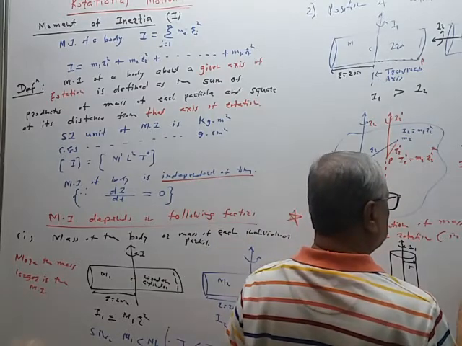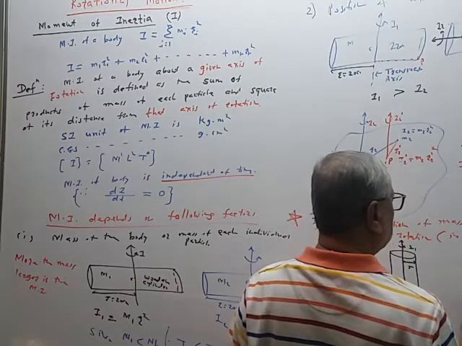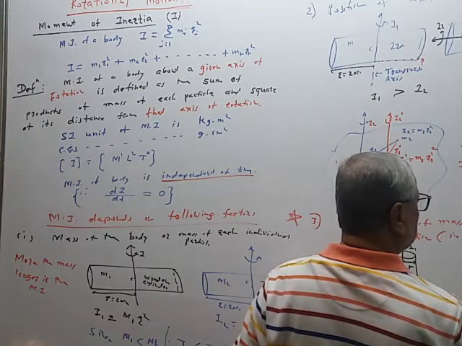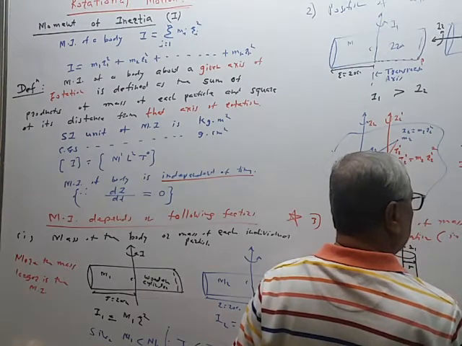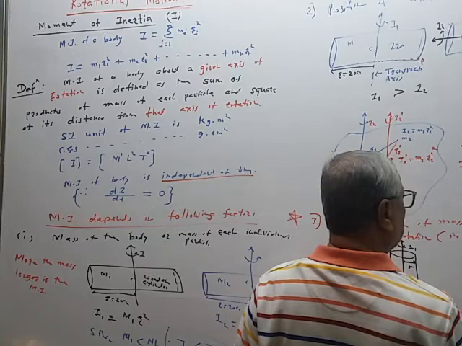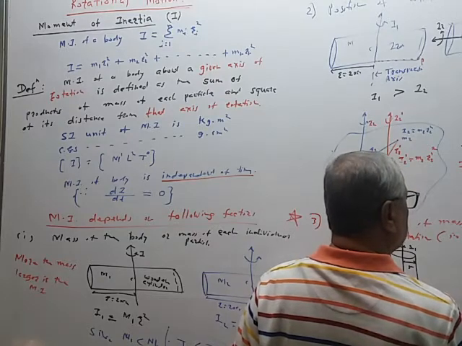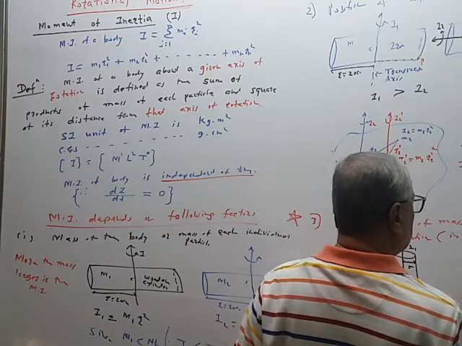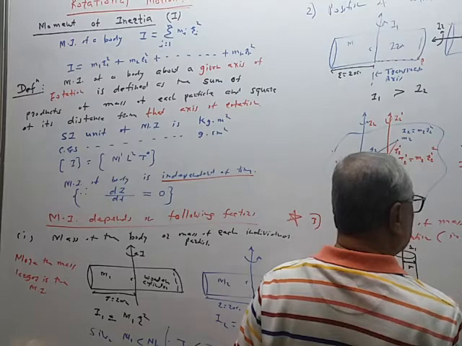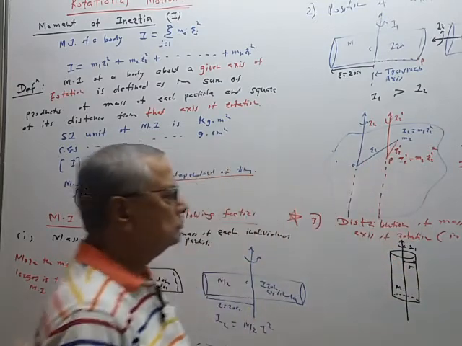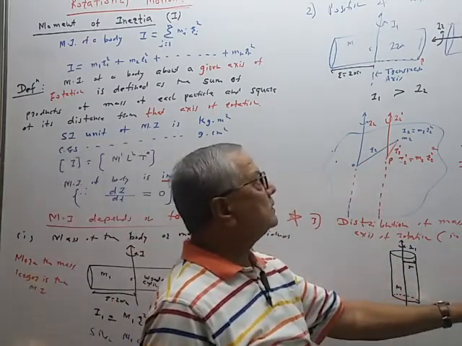Now the axis is remaining same, mass is remaining same, but now mass is distributed up to 20 centimeter. Axis is vertical, axis is vertical.